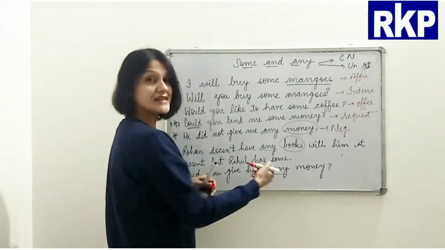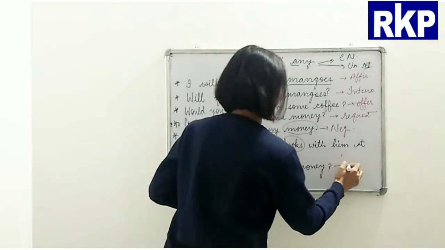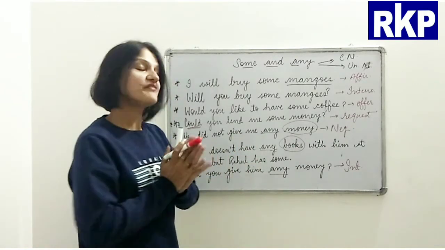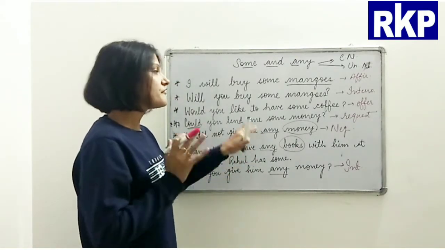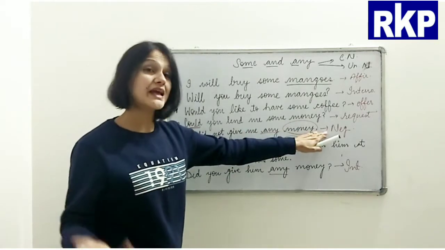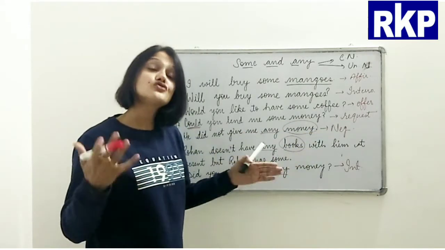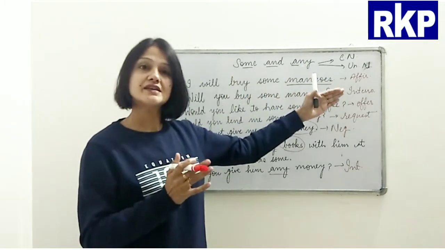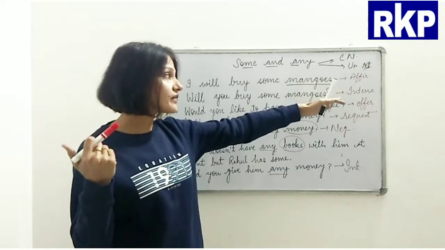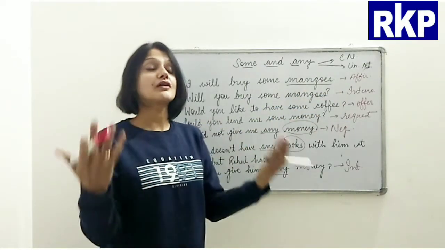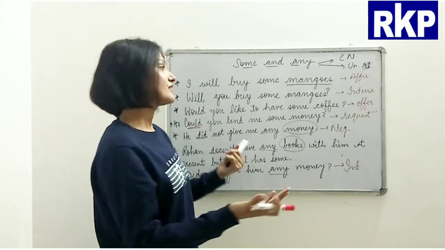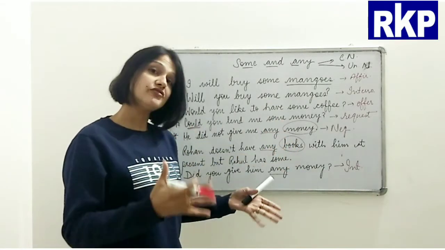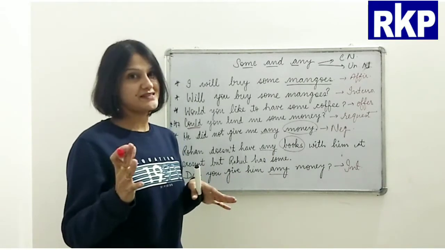So this is an interrogative sentence. Now what I mean by these three sentences of any is that we use any with negative sentences and interrogative sentences, right? So we use some with affirmatives and interrogatives in which we have a request or offer, alright? And any is used with negative and interrogative sentences, right?